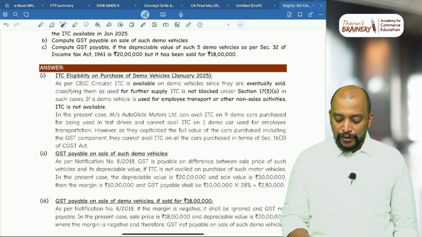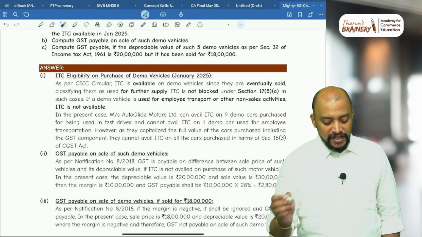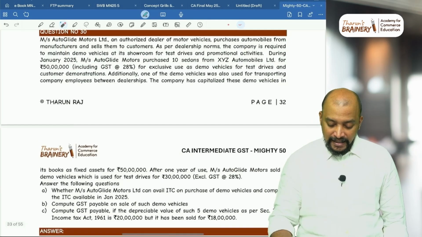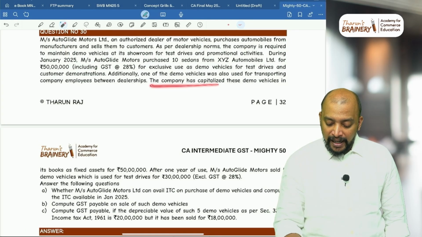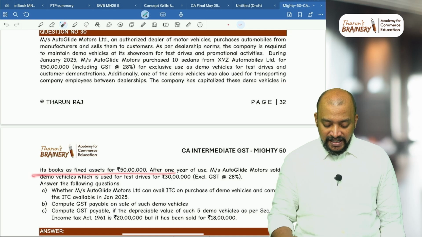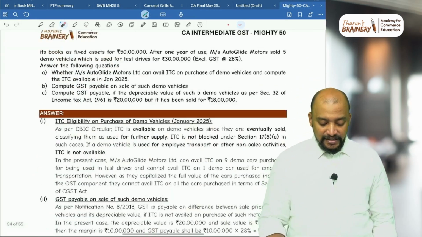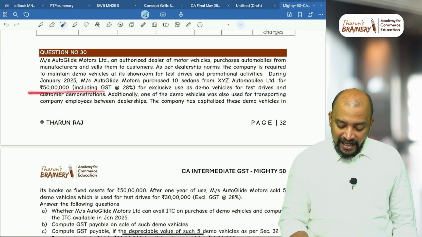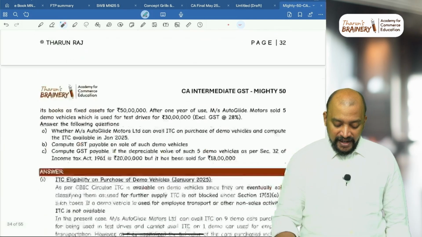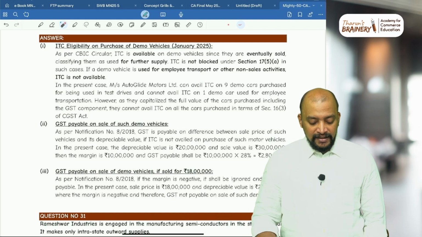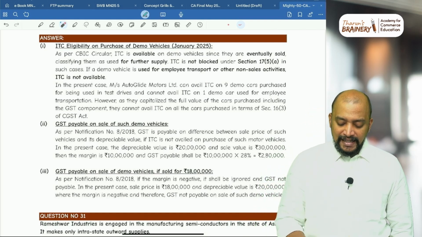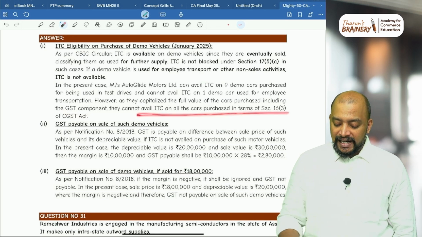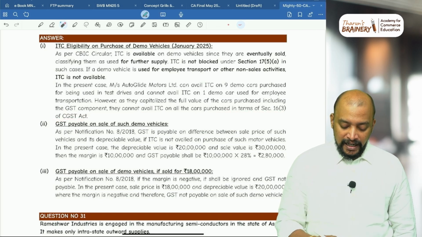In the present case, Autoglide Motors can avail ITC on 9 demo cars purchased and cannot avail ITC on 1 demo car because, see this. The company has capitalized these demo vehicles in its books as fixed assets for 50 lakhs. Okay. So total how many did they purchase? 10 sedans for 50 lakhs. However, as they capitalize the full value of the cars purchased including the GST component, they cannot avail ITC on all the cars purchased.